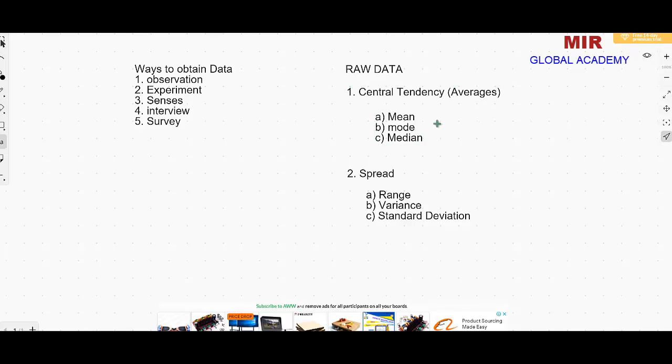The most favorite one is the mean. We use the mean frequently if all the observations come into the center of the data. In that case, we prefer the mean. Why do we prefer the mean? The reason is that the mean has a mathematical formula. The other two don't have a formula. So we prefer the methodology in which we use mathematics.